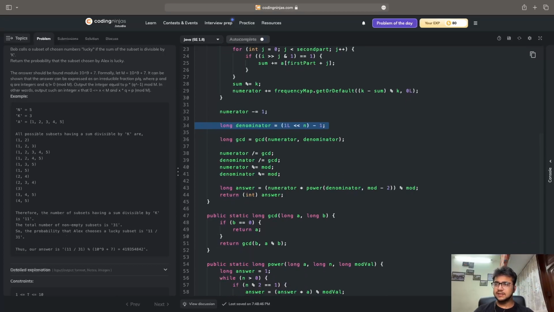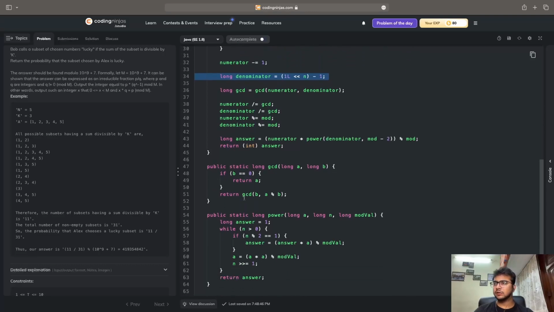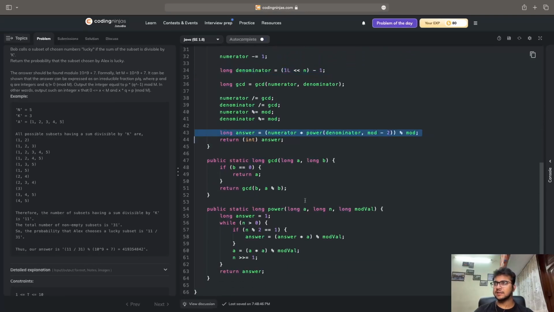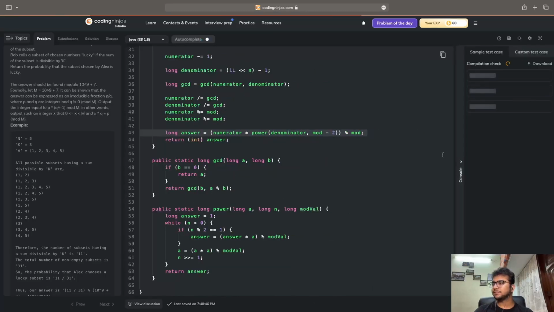All right, so with this, we got our denominator and numerator values. Lastly, we have to make sure that the numerator and denominator are brought into their right formats. After bringing them into their right formats, we are just calculating the answer with the help of this function. That is what we are doing. Let's try to run it.